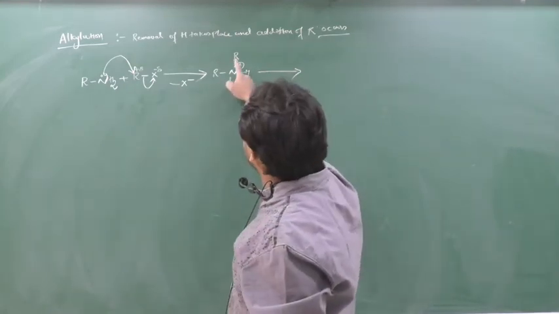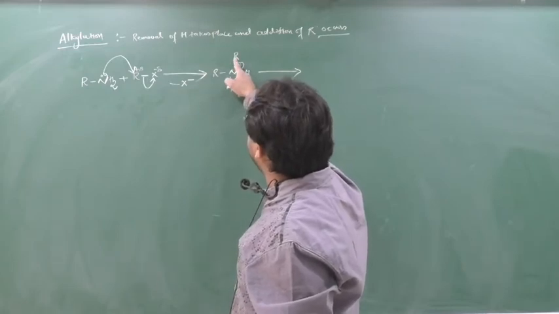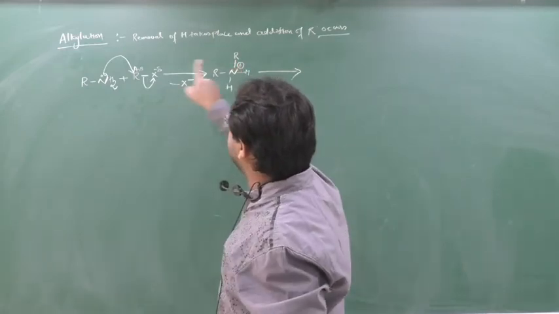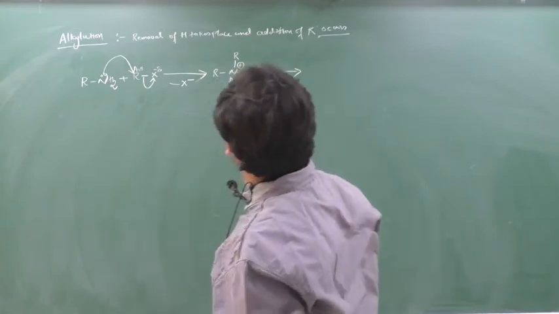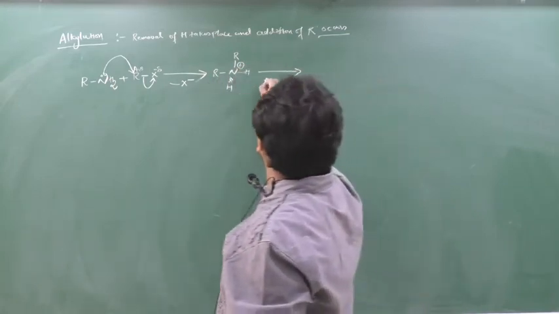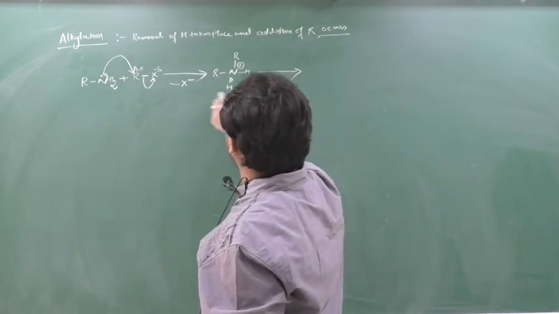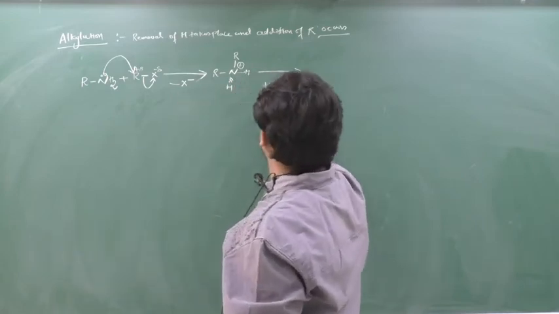So a new bond is formed from R. This R cannot give its electron; if R gives its electron, the reaction will get reversed. So this nitrogen will start to attract the electron from this hydrogen. So this H will be released as H plus. So this H plus and X minus will form HX.